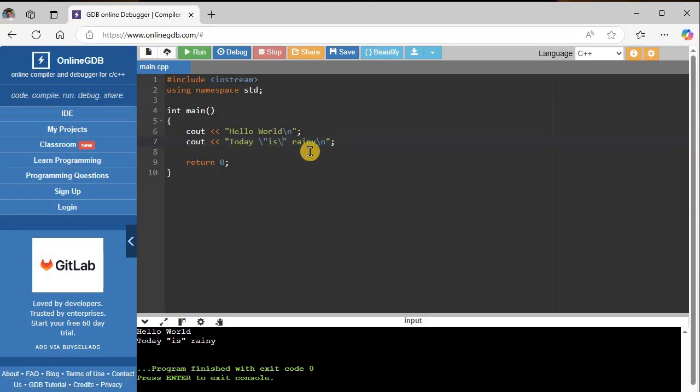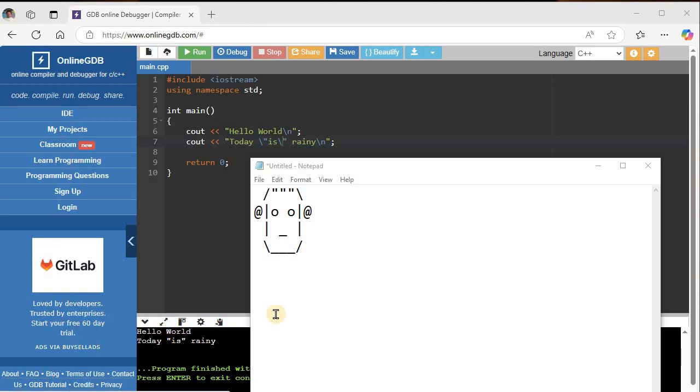So now knowing this, this would be a good time to pause the video and work on this little project. Well, don't pause it until I explain the instructions. What you should try to do is finish this program right here so that it outputs this little ASCII art face. ASCII art is artwork made up of characters.